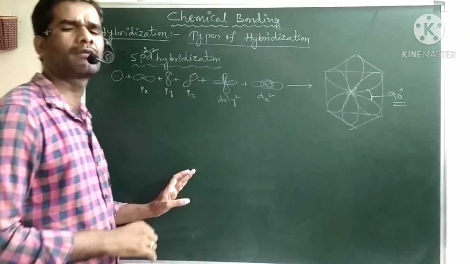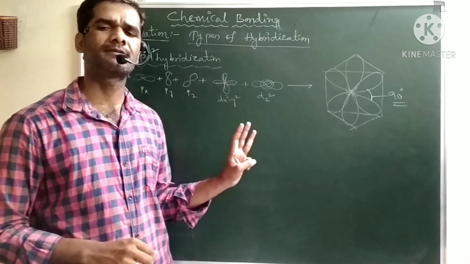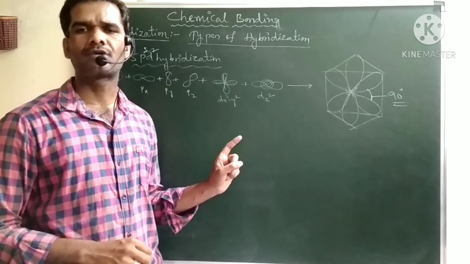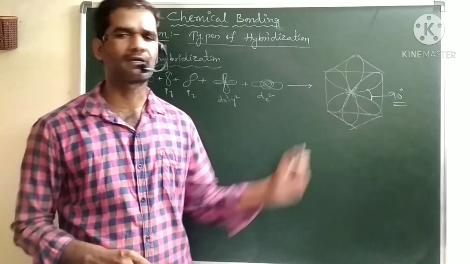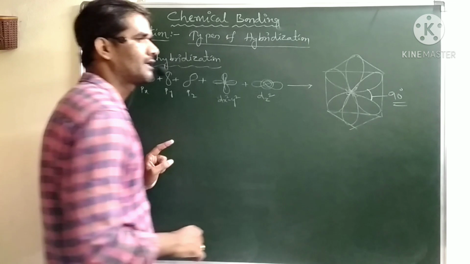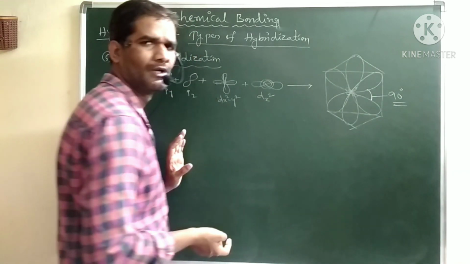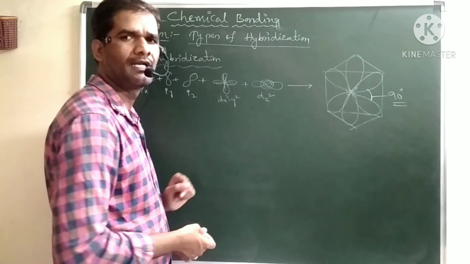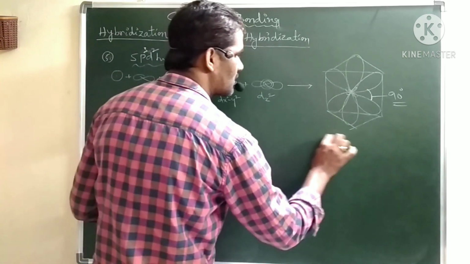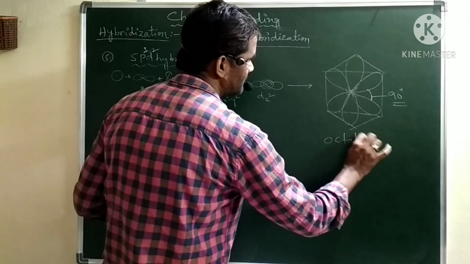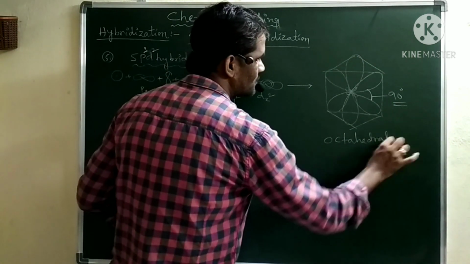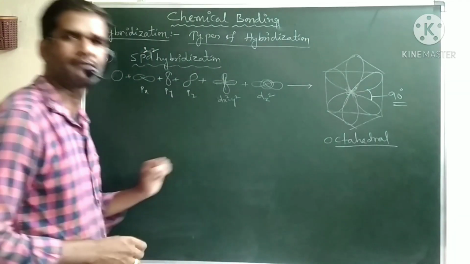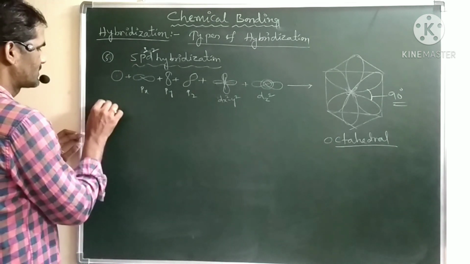In case of trigonal bipyramidal, we have 2 types of arrangements, 2 types of angles. One is 120, one is 90. But in case of octahedral, we have only one angle. All are symmetrical. This octahedral geometry is generally symmetrical in nature. So the geometry of the molecule is octahedral. Let us take an example for this.